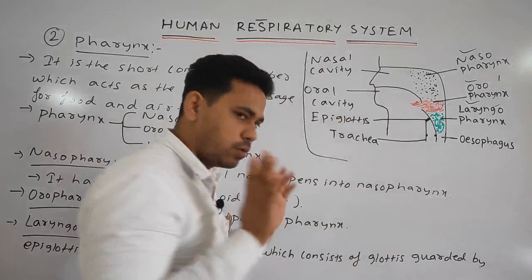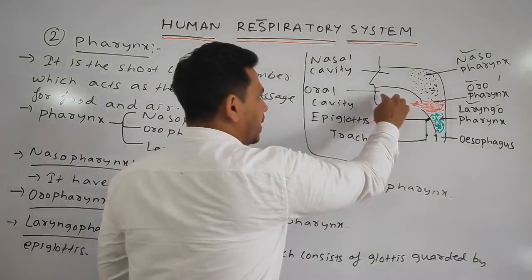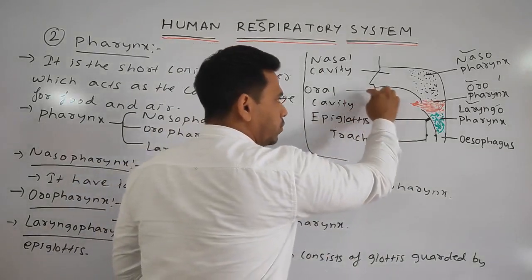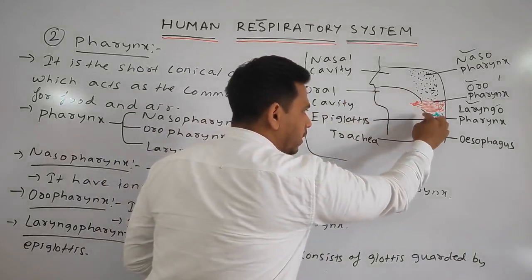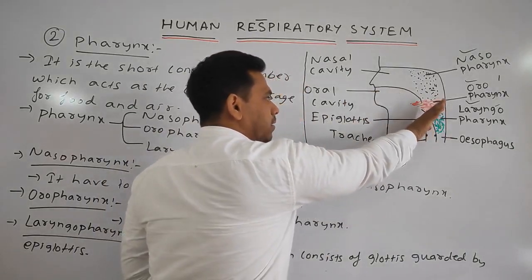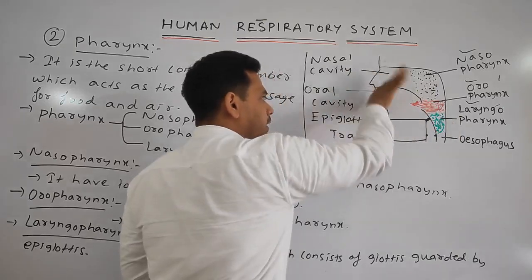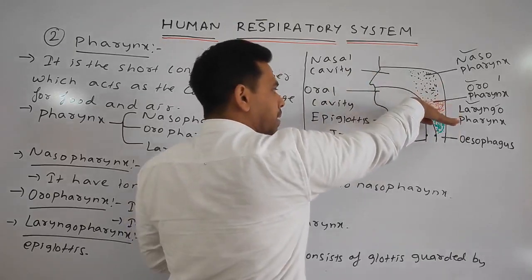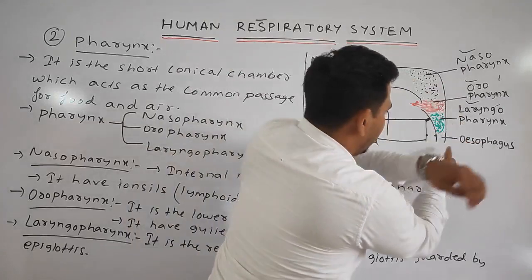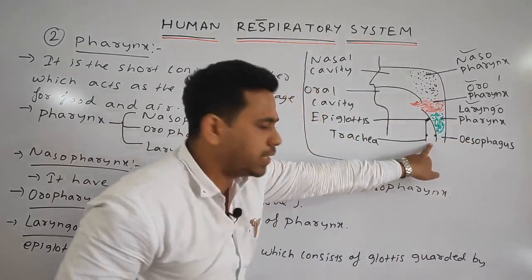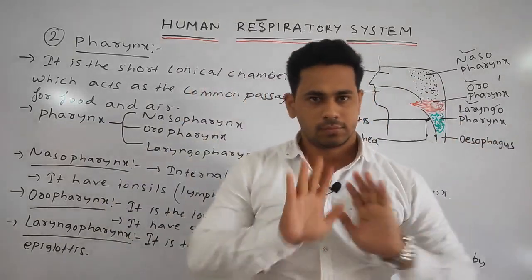Okay, so did you understand? Whenever food enters through the oral cavity or the mouth, the epiglottis is in this manner, having the opening called the glottis. Whenever the food comes, it pushes the epiglottis, by which it goes into the esophagus, but it does not enter the trachea.